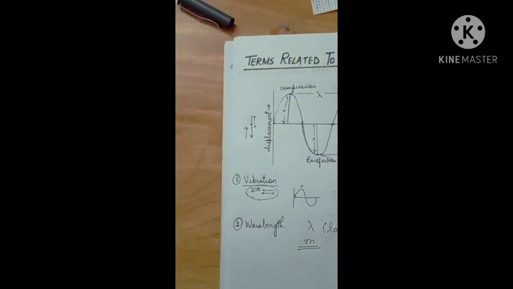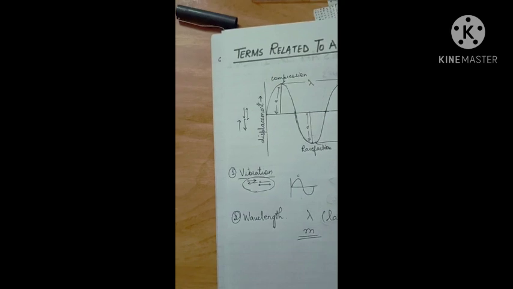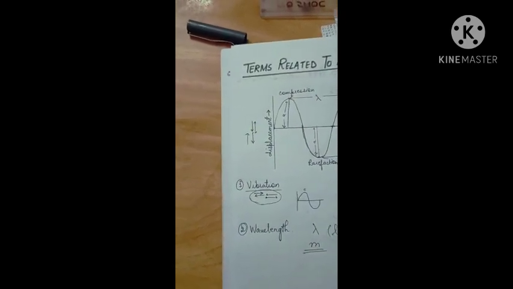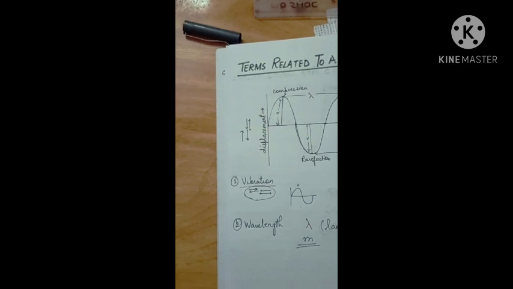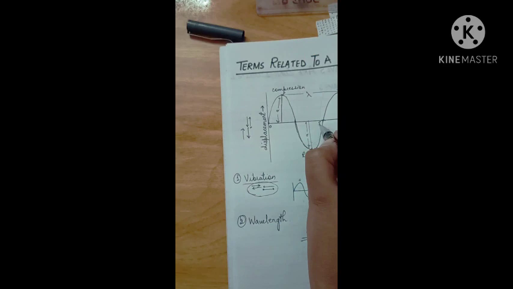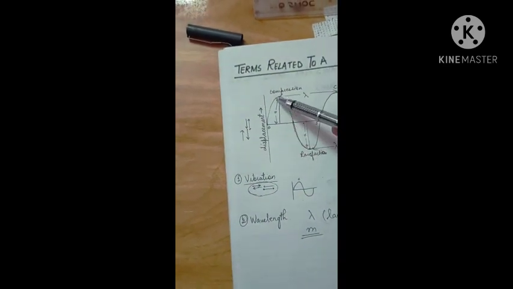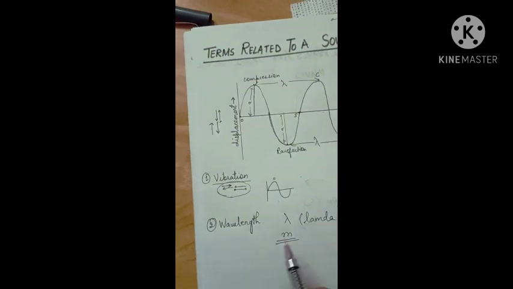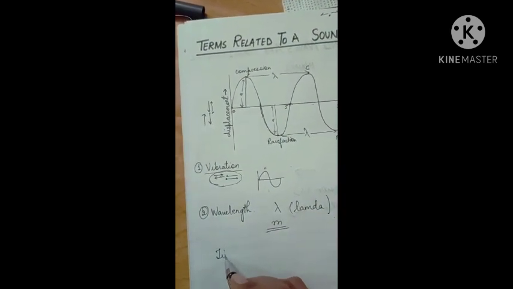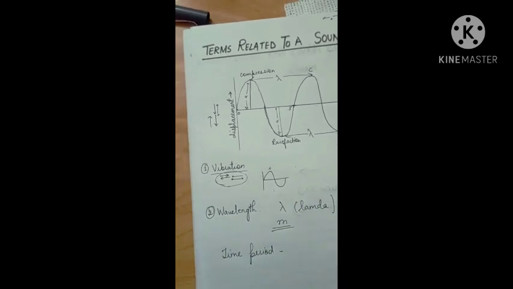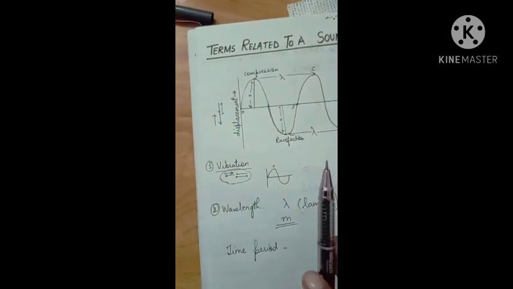Next is time period. What is time period? The time taken by the wave to complete one vibration is called time period. Now if I say that this is position O and this is position S, this is one complete wave. Time period is the time taken by a wave to complete one vibration.